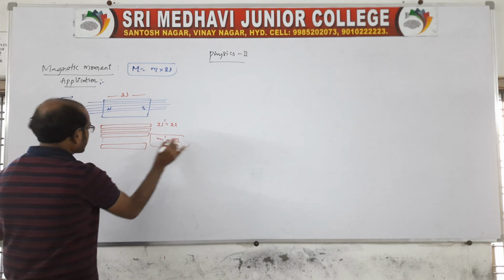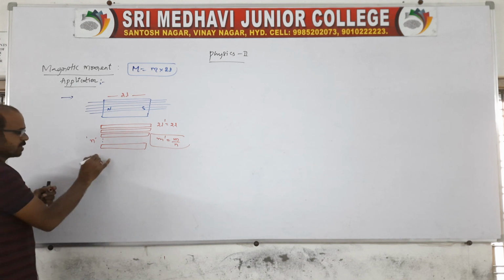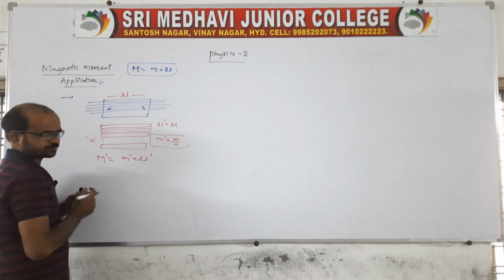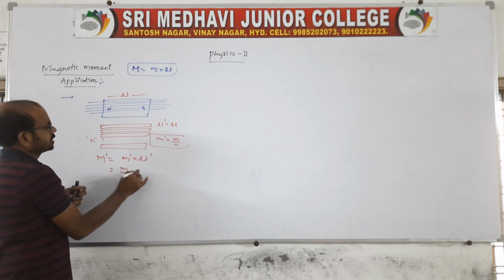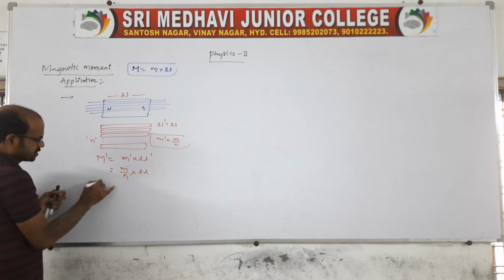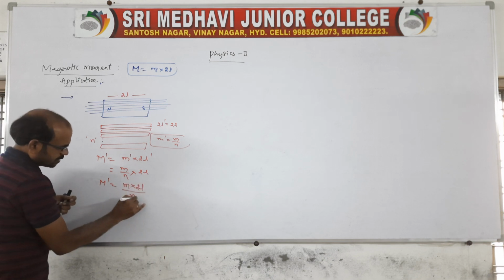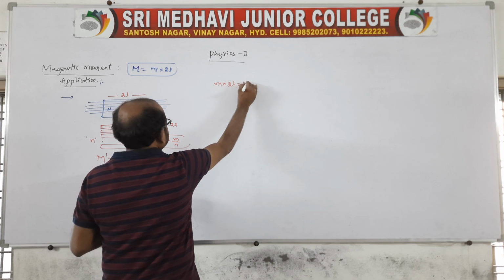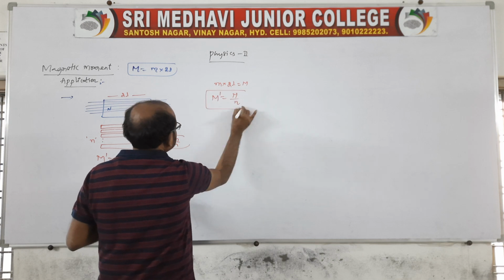Therefore the new magnetic moment M dash is equal to small m dash into 2l dash. Small m dash is m by n, and 2l dash is nothing but 2l. So M dash is equal to small m into 2l by n, and small m into 2l is nothing but capital M. So M dash is equal to M by n. This is the new magnetic moment.